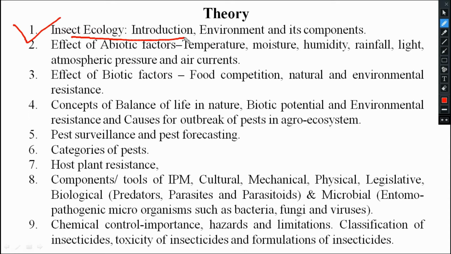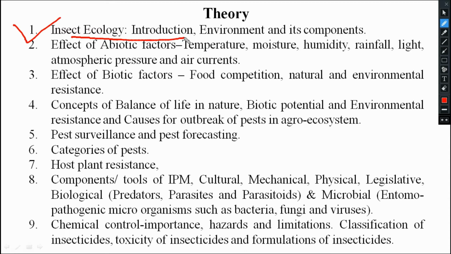who coined the term ecology, some historical aspects like who is the father, then types of ecology like earth ecology, scene ecology, then some basic terms related to ecology, and at last we will understand the ecological or environmental components. We will study those things.